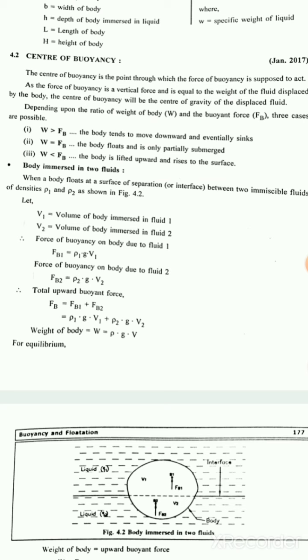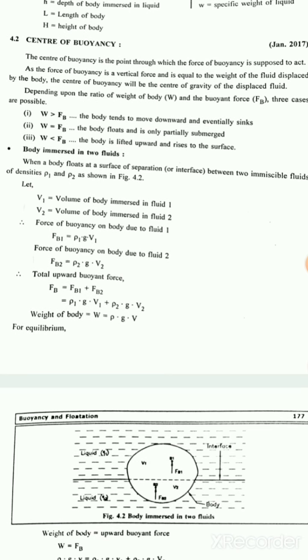Body immersed in two fluids. When a body floats at a surface of separation between two immiscible fluids of densities ρ1 and ρ2, as shown in the figure, let V1 be the volume of body immersed in fluid 1 and V2 the volume immersed in fluid 2. Force of buoyancy on the body due to fluid 1 is Fb1 equal to ρ1 g V1. Force of buoyancy due to fluid 2 is Fb2 equal to ρ2 g V2.